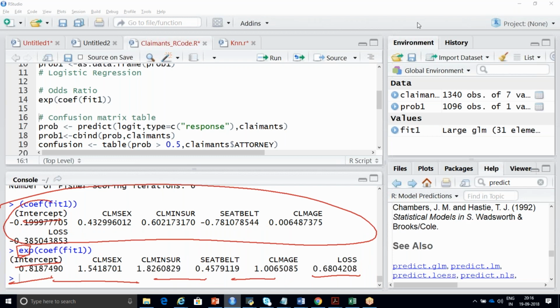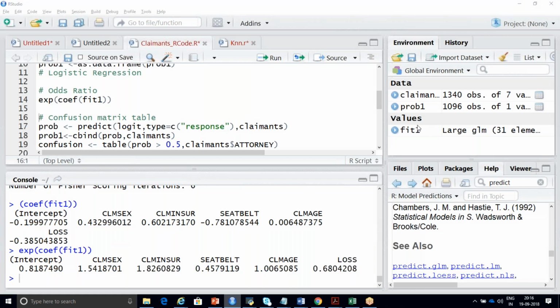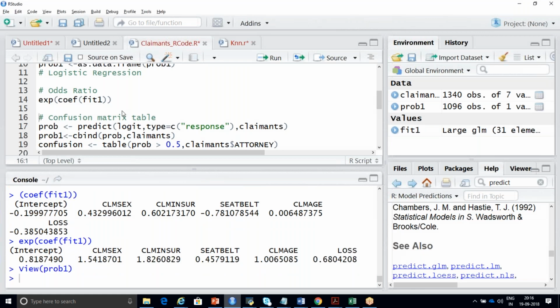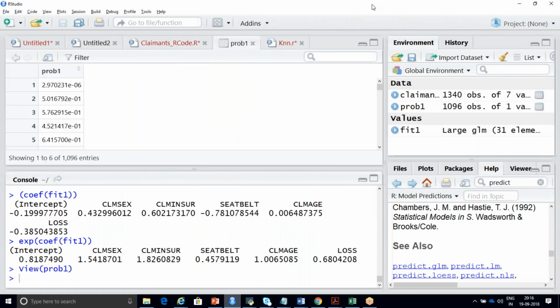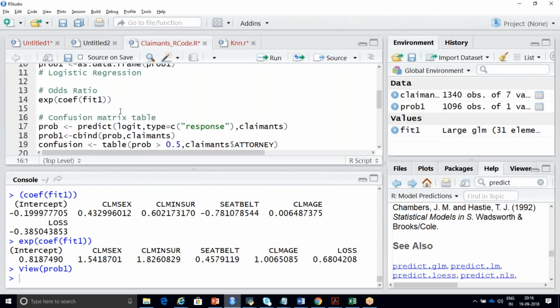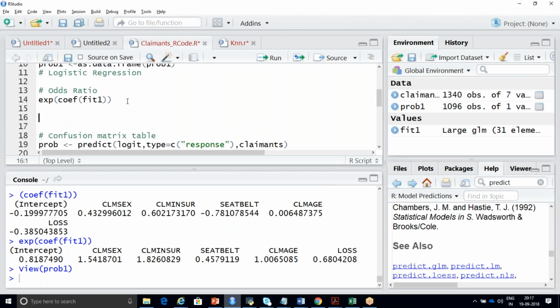Now, as we have already predicted your probability, and I have already created the probability table here, if you want to add this into your original data set along with your claimants data set, you can do that also. I'm going to show you that. So what I'll do is create one data set called result.